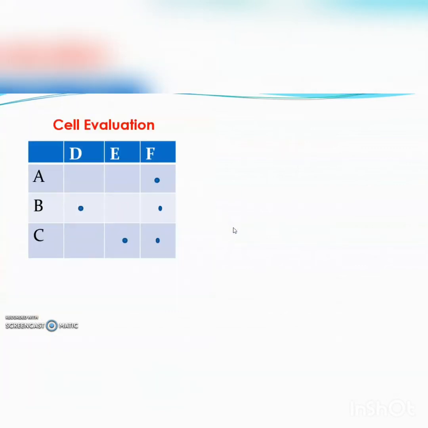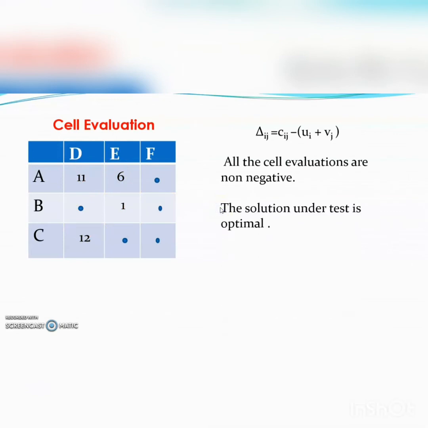Now we calculate the cell evaluations for the unoccupied cells, and we put a dot in the occupied cells. The cell evaluations are calculated from the relation delta ij equal to cij minus ui plus vj, and here we see that the cell evaluations are 11, 6, 1, and 12. All the cell evaluations are positive. So the solution we considered is an optimal solution.